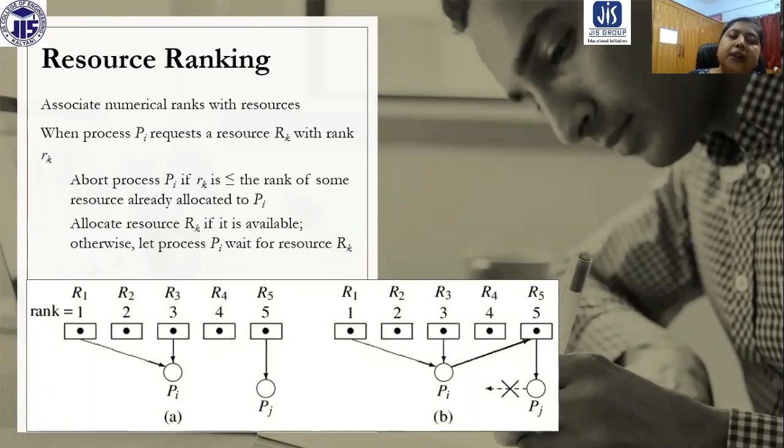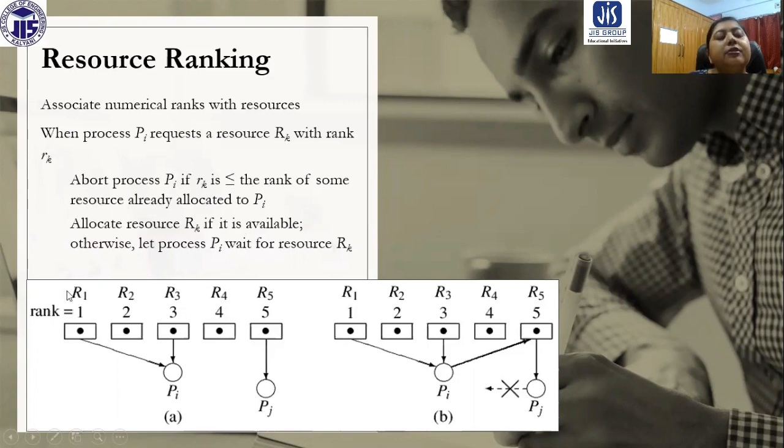That means PI is previously having some resources, okay? Maybe here you can see the process PI having what? R1 and R3. That means the ranking is 1 and 3. Now, if PI is requesting R4, then what is the ranking of R4? It is 4. So in that case, the small RK value is 4, and we need to check if it is less than or equal to the rank of some resource already allocated to PI.